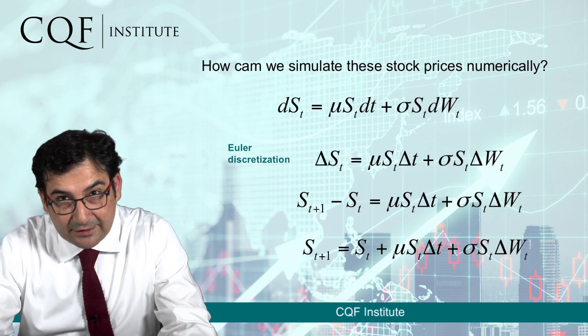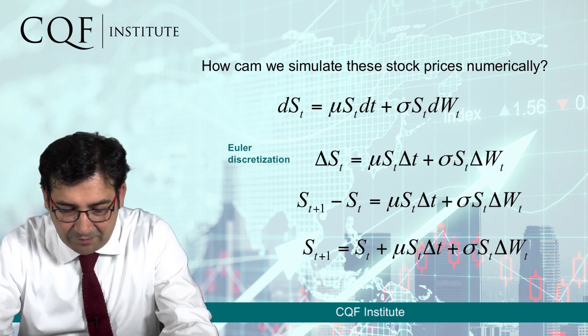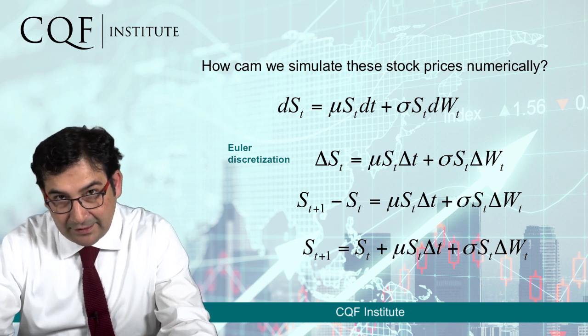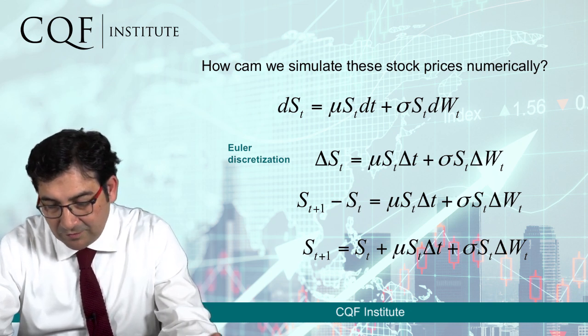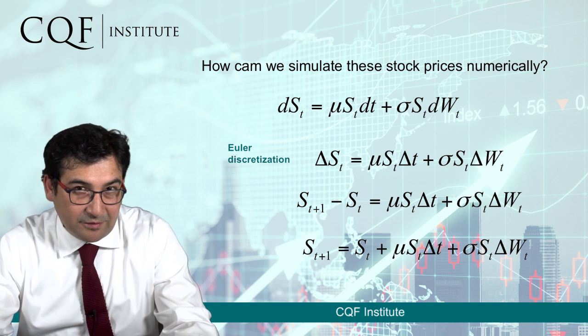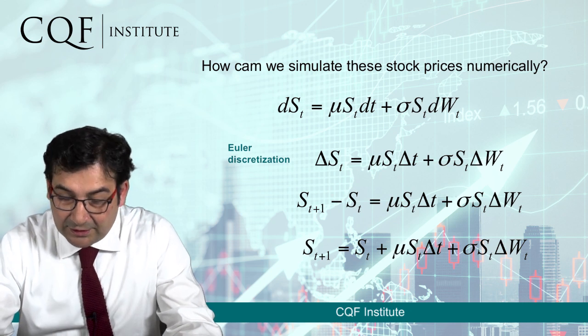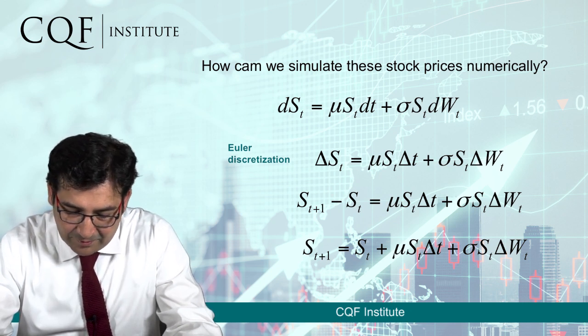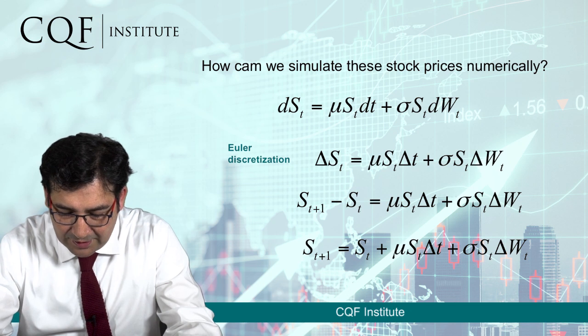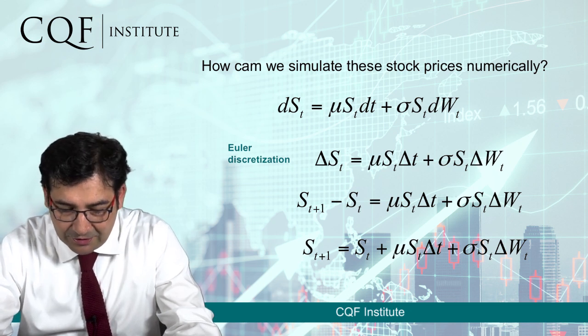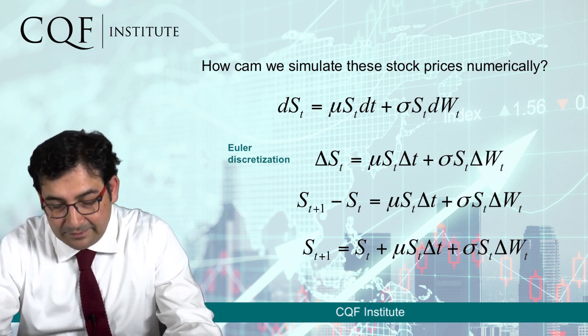So we discretize it, we transform it from infinitesimal time changes to finite time changes. So what happens between one day and the next in terms of the price of the underlying. And if we do this, this can be done through this discretization that we have here, which allows us to construct an algebraic representation of this SDE.